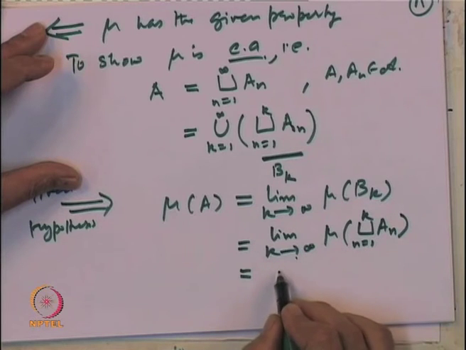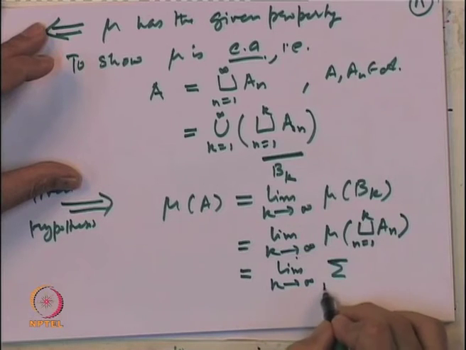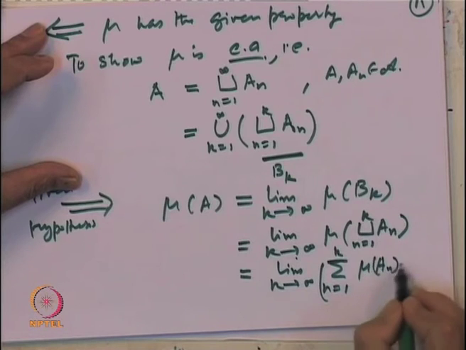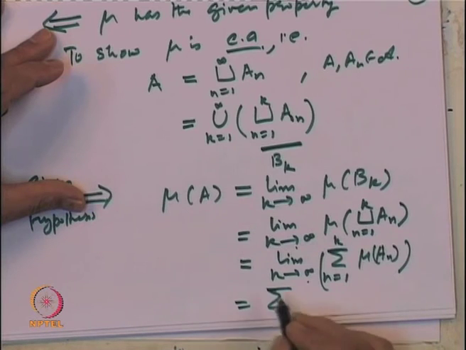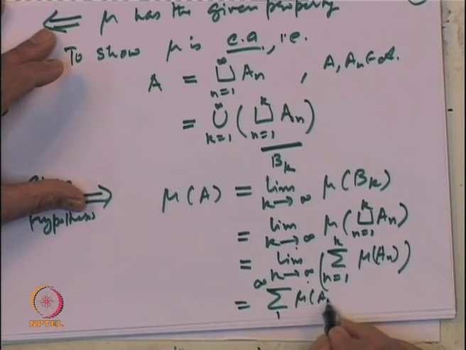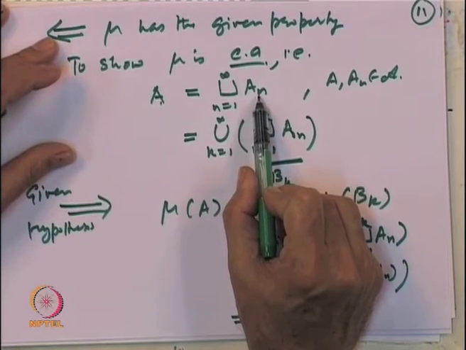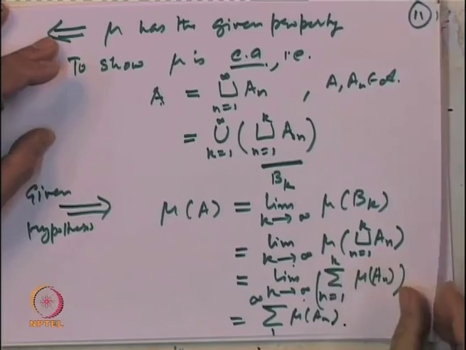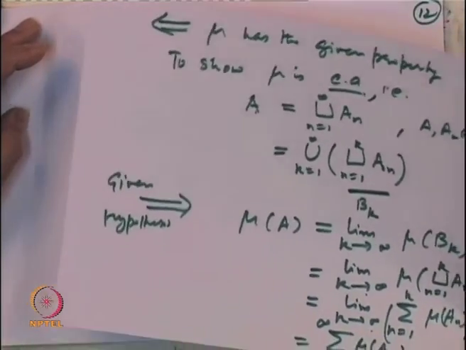So, this is the limit as k goes to infinity of the summation n equal to 1 to k of mu of A n's, which is the same as the sum from 1 to infinity of mu of A n's. So, that says whenever A is a countable disjoint union of sets in the algebra, mu of A is the sum of mu of A n's, and that is the countable additive property of the set function.